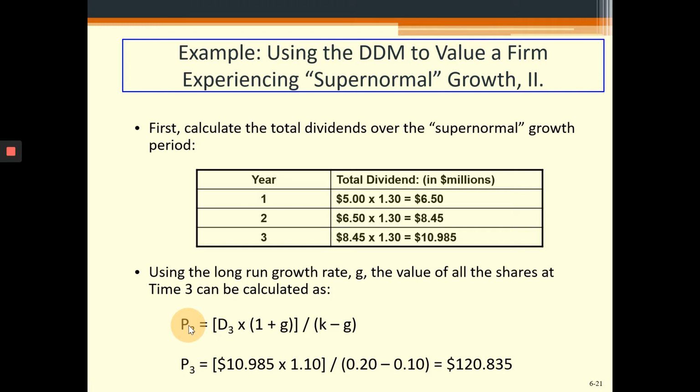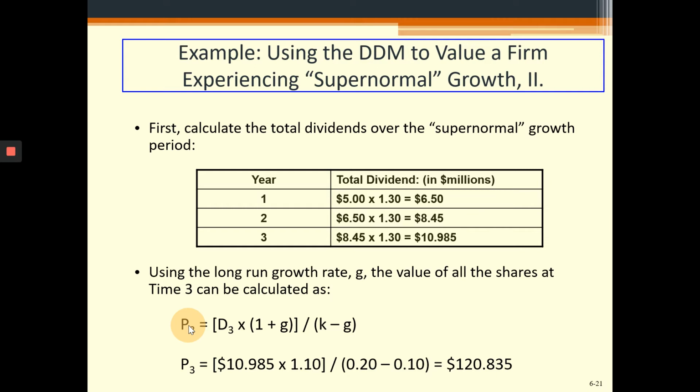So in order to find the price at the end of the third year, we need the dividend at the end of the fourth year. Remember, the assumption was this, that after 3 years, there will be a perpetual growth rate of 10%. So the 10% then won't change. So right after the third year, in the fourth year, the growth rate will go down from 30% to 10% and will remain there forever. So we know which formula we have to use over there.